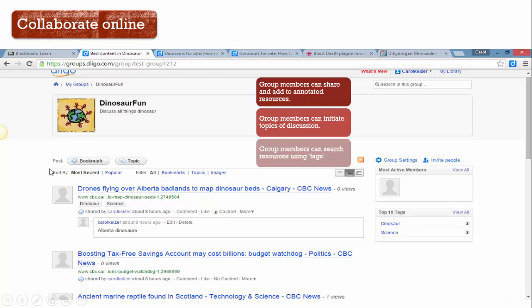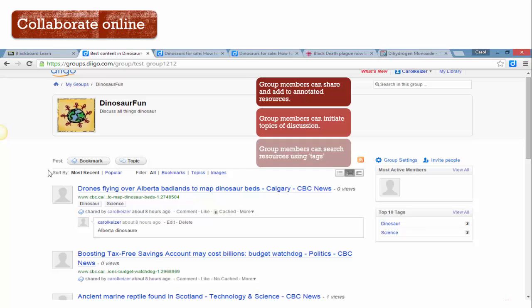So group members now would be able to see my resources that I've shared, and not only can they see the resources that I've shared, but they can also see any annotations that I've added to these resources, and they can then add their own annotations to the resource. So this really allows a wonderful collaboration of ideas where we can discuss thoughts, ideas, perhaps build on other people's ideas once they've annotated it. Group members can also initiate topics of discussions, kind of in a forum, and again, keep that constant collaboration going on about a resource online.